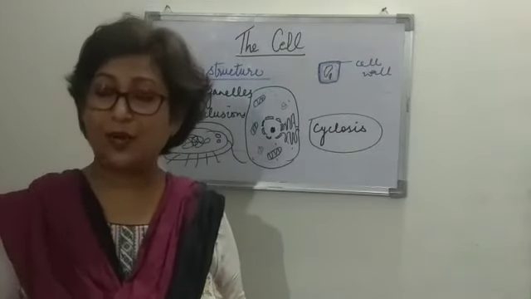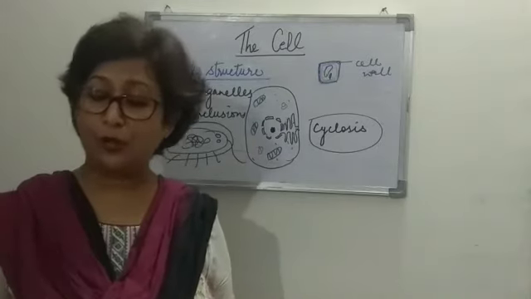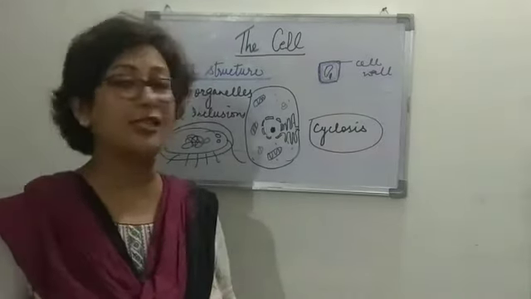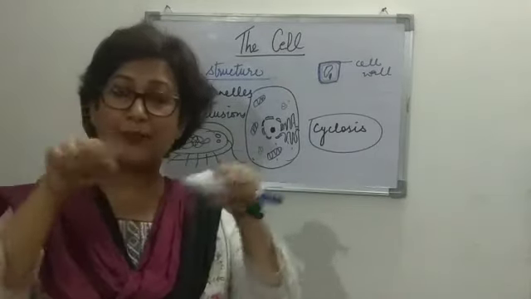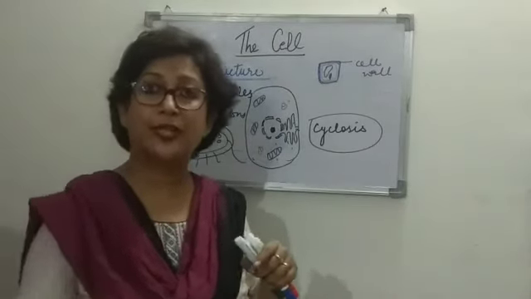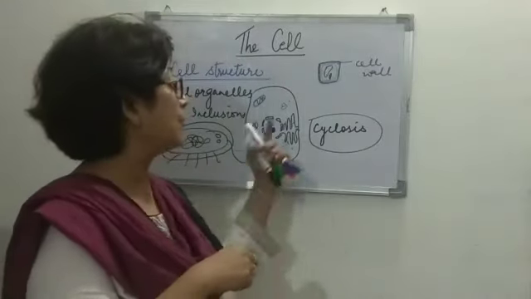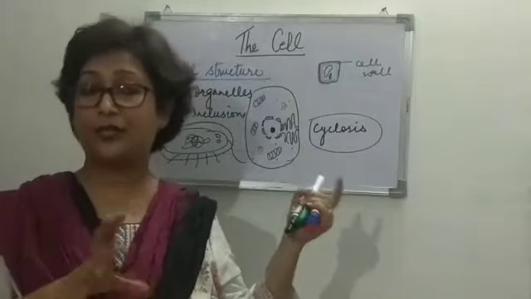So the prokaryotic cells lack organelles like mitochondria, endoplasmic reticulum, Golgi apparatus, lysosomes, etc. Why? Because those organelles have a limiting membrane. Each of these named organelles has a limiting membrane apart from the membrane that is present, that is the plasma membrane, right?